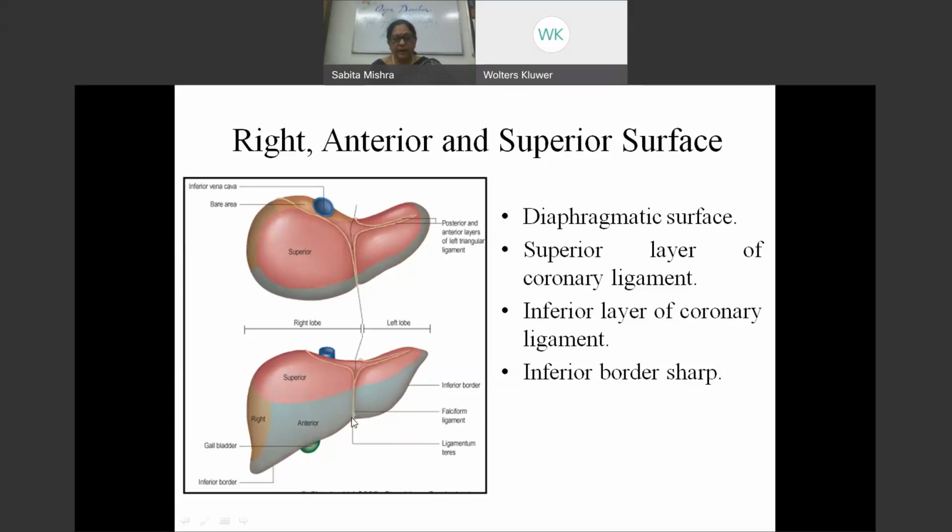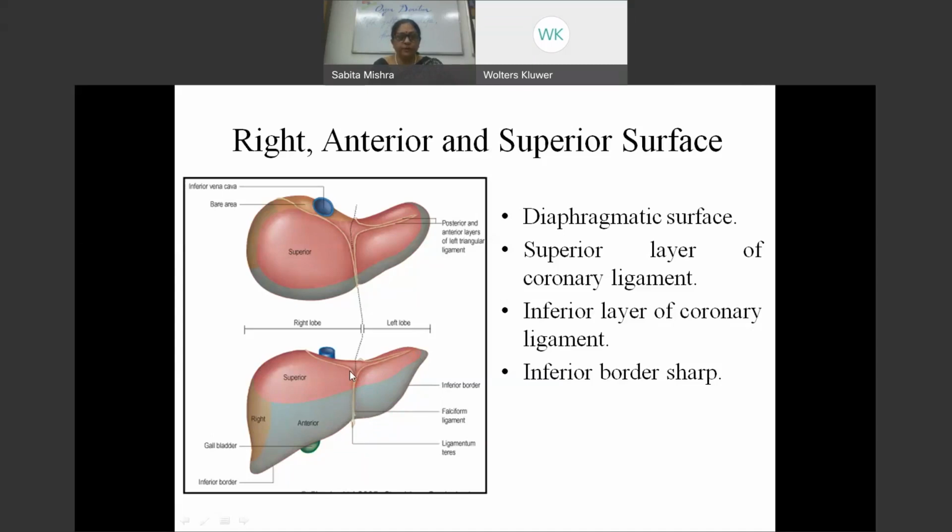And as I told you in the previous picture, this falciform ligament is actually starting from the anterior abdominal wall and it is continuous with the anterior abdominal wall, carrying the left umbilical vein in its free margin. And as it is coming onto the anterior surface, it divides into two. One part goes to the right side, covers the anterior and the superior part of the right lobe, while the other part goes on to the anterior and superior part of the left lobe.